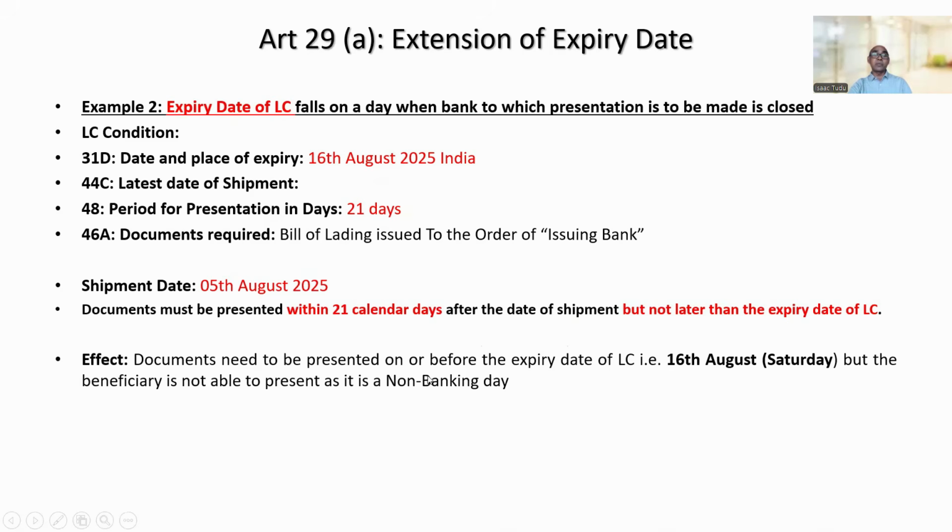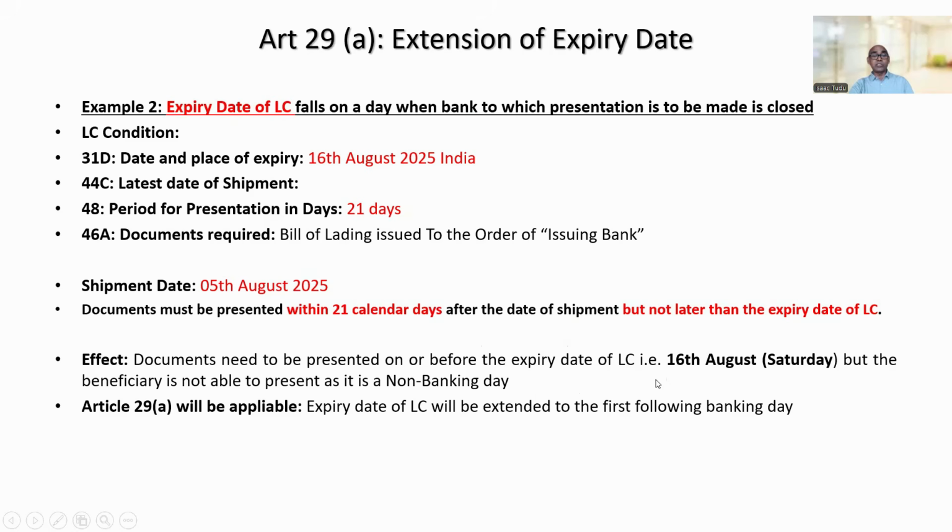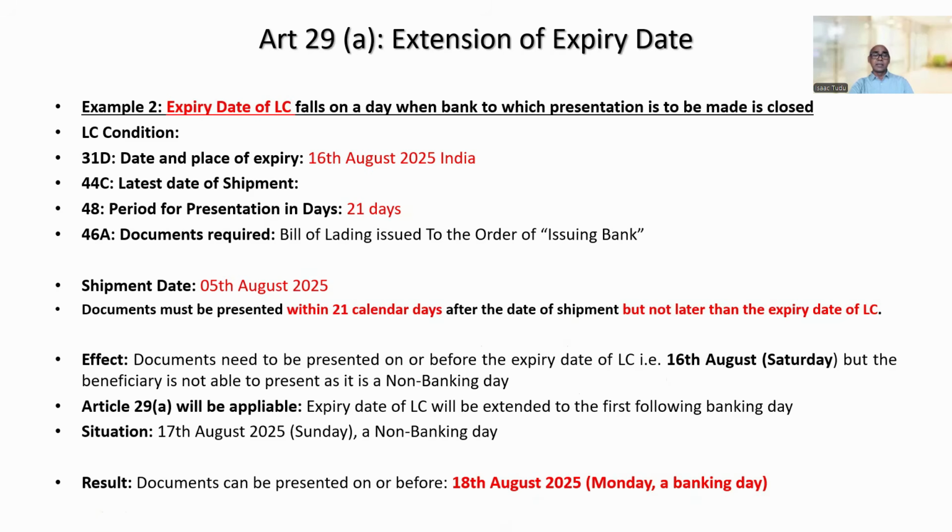So documents need to be presented on or before the expiry date of LC, that is 16th August, Saturday, but the beneficiary is not able to present because Saturday is a non-banking day. Same situation, Article 29A will be applicable in this case, meaning the expiry date of LC will be extended to the first following banking day. That means documents can be presented on or before 18th August 2025, which is Monday, a banking day, because 17th is Sunday, a non-banking day, right?